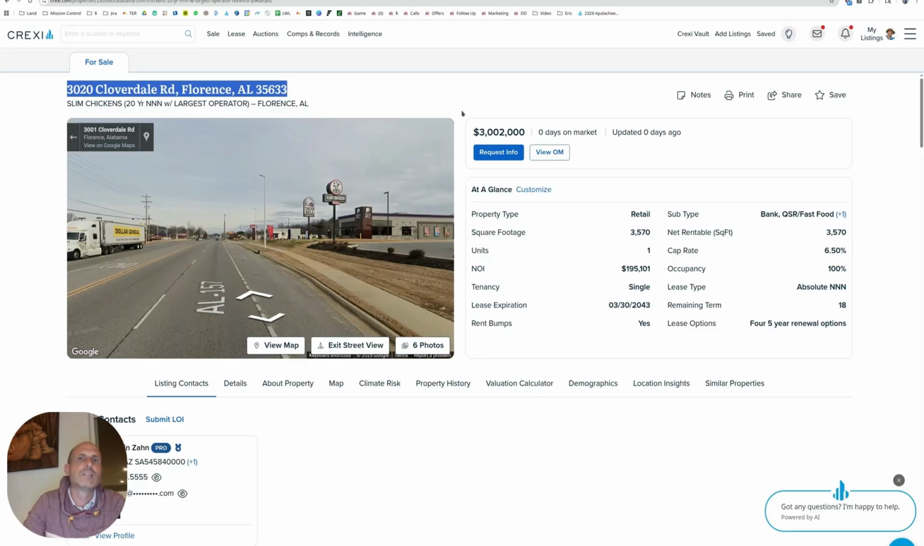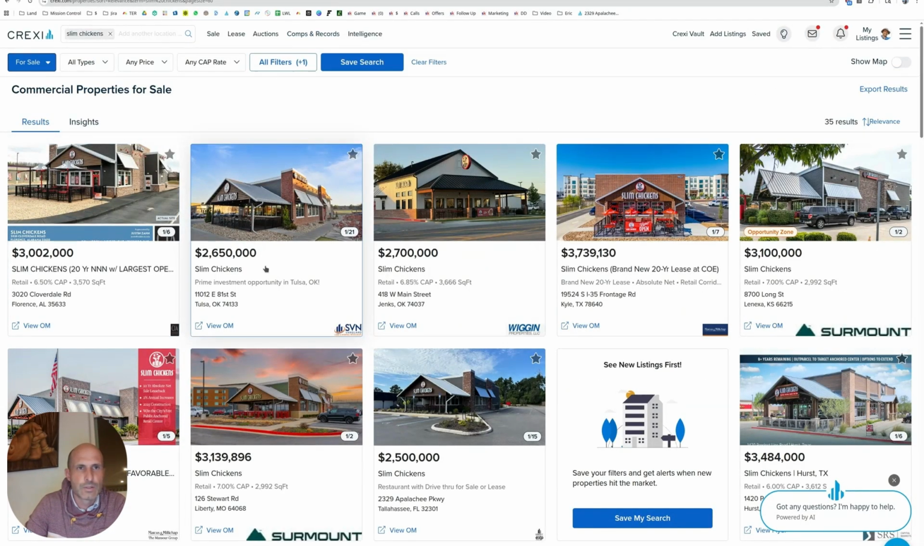Okay, so that doesn't really mean anything because we only looked at one property. So now if we go look at a couple more of these Slim Chickens, we can start to get a picture. We start to create a persona. We can start to understand what kind of properties Slim Chickens, the newer ones, are happening on. Slim Chickens is a pretty new brand, so they're basically all new. They're pretty close to new, but let's look at the next one.